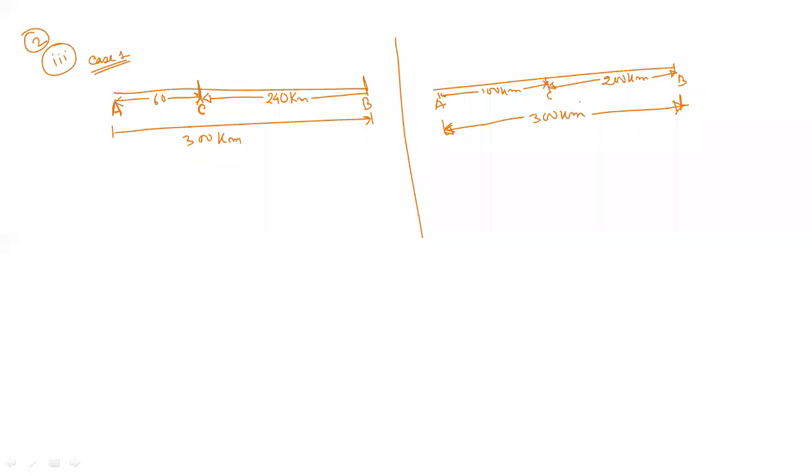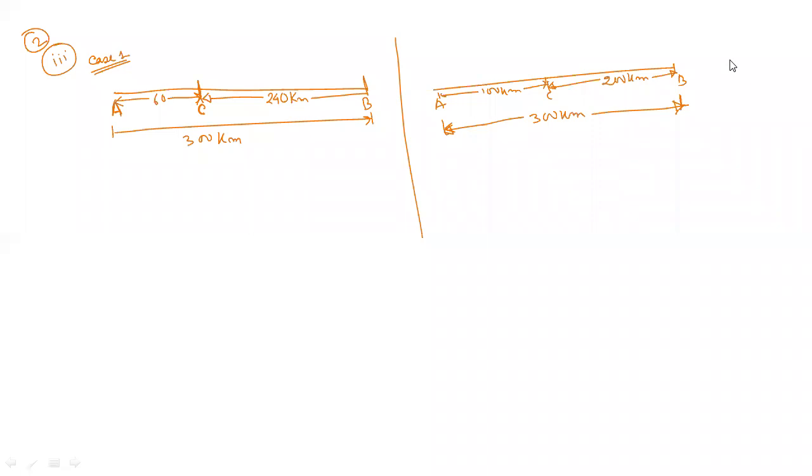Now how much time does she take? 10 minutes longer. That means here she takes 4 hours, but here she takes 4 hours 10 minutes, 10 minutes longer compared to the previous one. So you have to find the speed of the train and the speed of the bus. Do you understand the question, all of you? Bhaswati, can you hear me? Sir, yes. Okay.